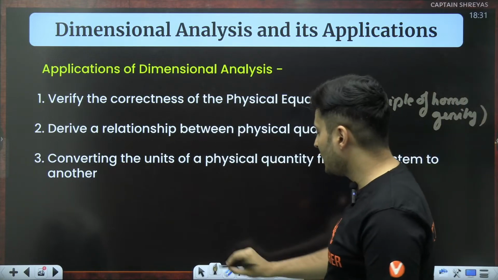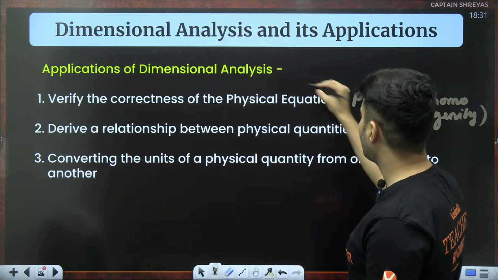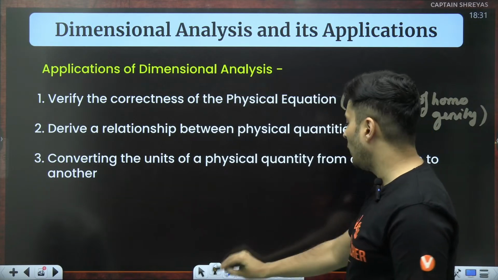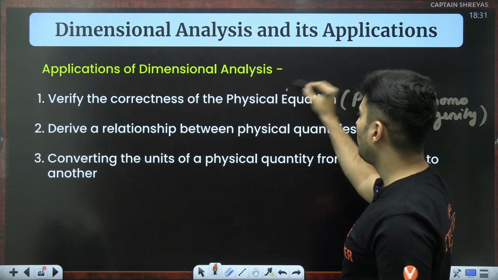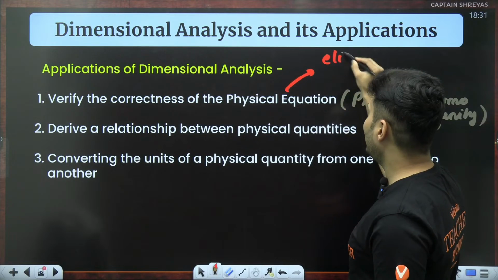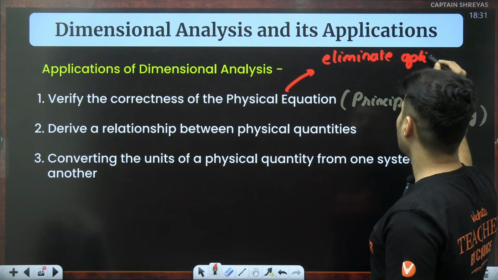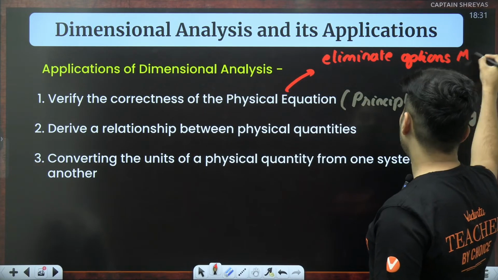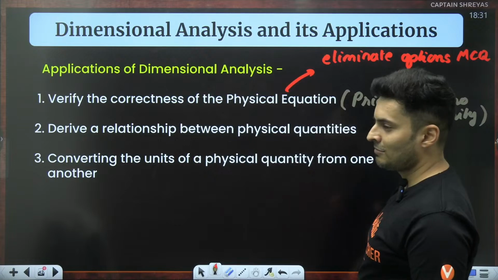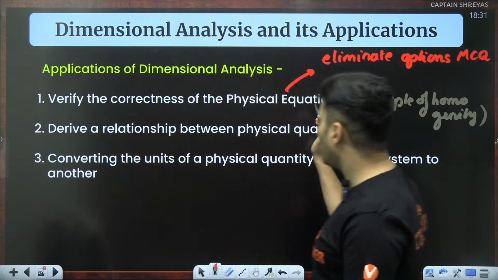The first application is also useful in eliminating options. This particular process is also used to eliminate options in MCQ exams, in multiple choice question type of exam. So in fact, this is the most important thing.